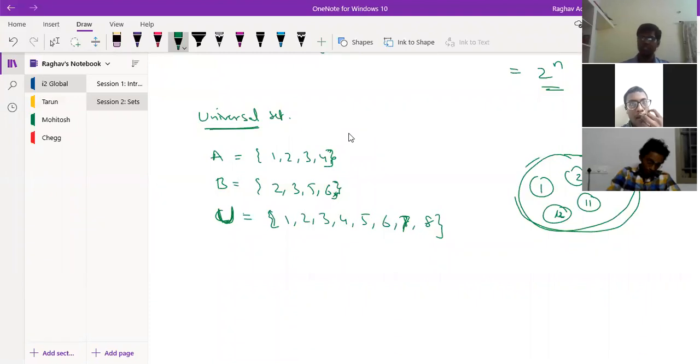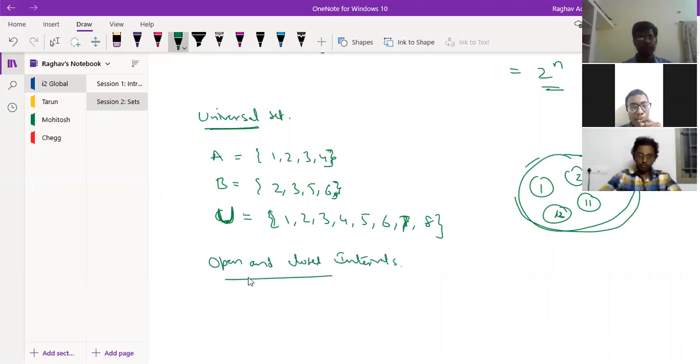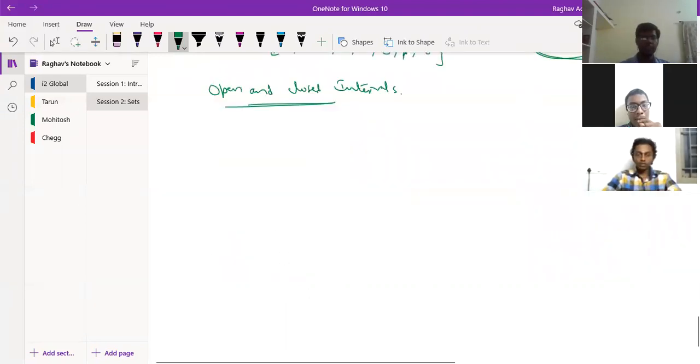I think you might have studied this before also. This is open and closed intervals. Suppose this is a number line.